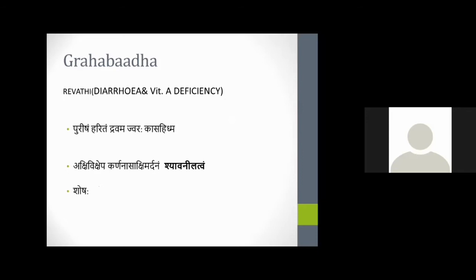So another clinical condition is the Graha Badha. Mainly we are telling Revati Graha and Shaguni Graha having some skin manifestations in children. Like in Revati Graha, there will be discoloration of the child, like in malaria condition or vitamin A deficiency. There will be discoloration; Shava Nilata we can see.